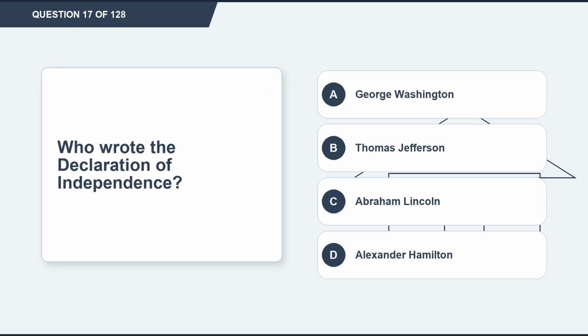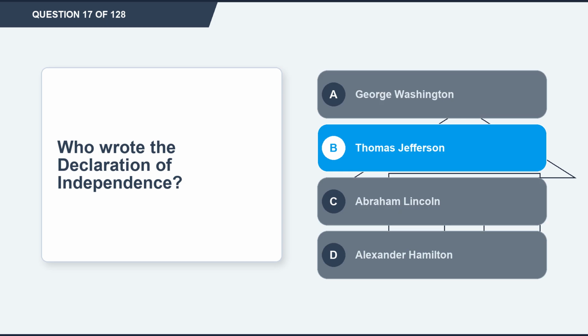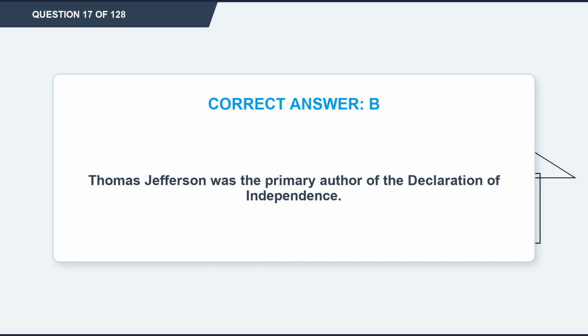Question 17. Who wrote the Declaration of Independence? Option A, George Washington. Option B, Thomas Jefferson. Option C, Abraham Lincoln. Option D, Alexander Hamilton. The correct answer is option B, Thomas Jefferson. Explanation: Thomas Jefferson was the primary author of the Declaration of Independence.